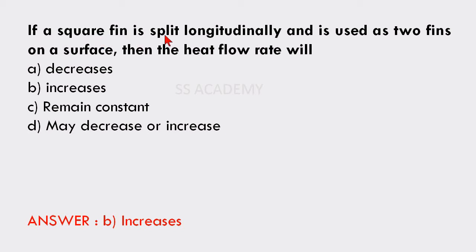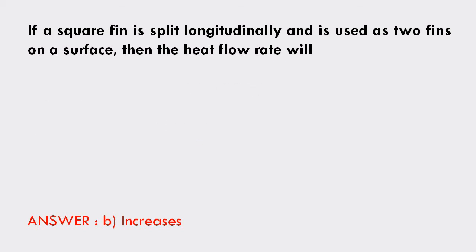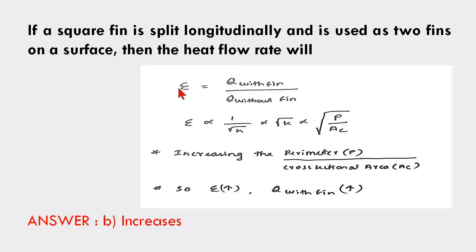If a square fin is split longitudinally and is used as two fins on a surface, then the heat flow rate will increase. So the effectiveness formula is Q with the fin divided by Q without fin. So effectiveness is inversely proportional to the square root of h and directly proportional to the thermal conductivity and directly proportional to the square root of the ratio of perimeter divided by cross-sectional area.